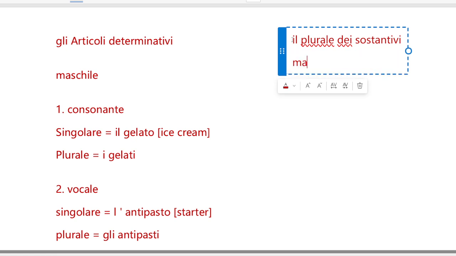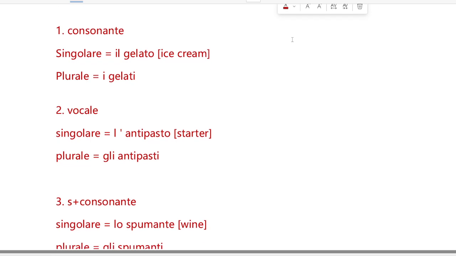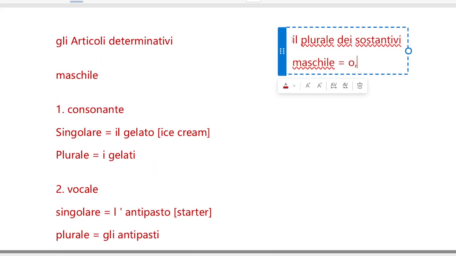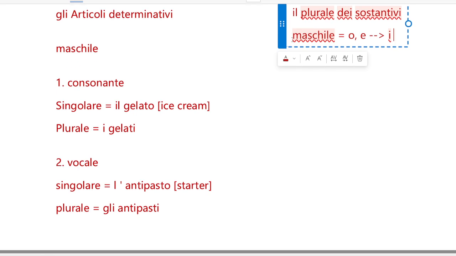In the case of maschile, that is the masculine, if it is ending in o, or if it is ending in e, in both the cases they would be converted into an i. So in the case of maschile, o and e, I'm not using the Italian pronunciation of the alphabets, we can directly say, we're gonna convert it into i.